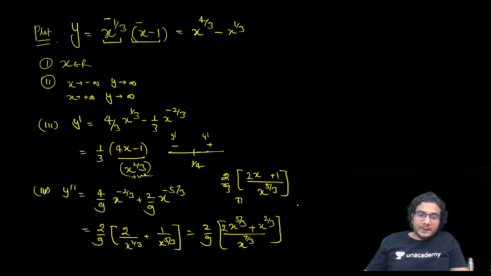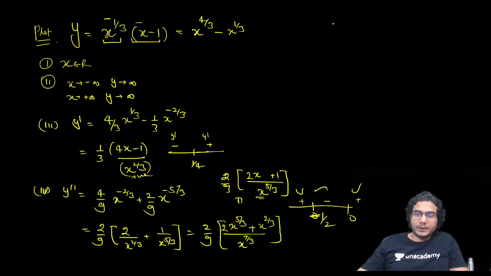So it will change its sign at 2 points. Denominator has critical point 0 and numerator has critical point minus 1 by 2. So minus 1 by 2 and 0. So two critical points, plus minus plus. Alright. Concave up, concave down, concave up. Alright, like this. Now let's plot it.